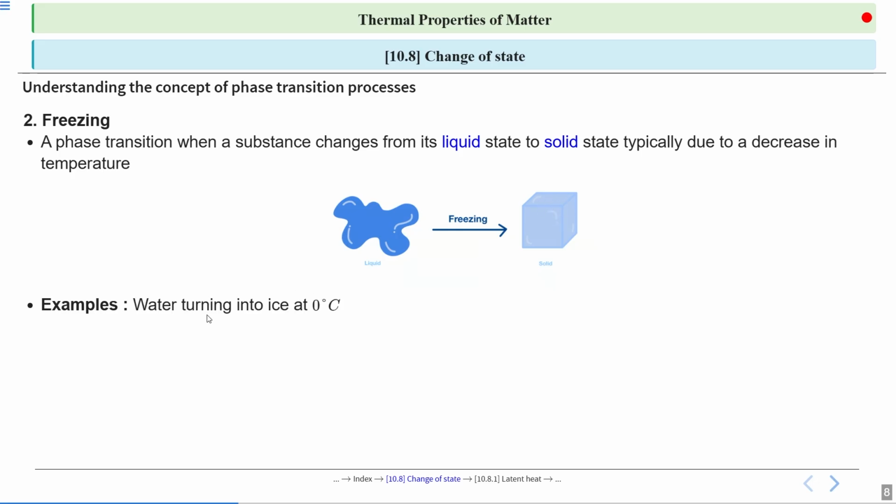Example, water turning into ice at 0 degrees Celsius. Frozen lakes are also an example of freezing. Lava solidifying into rocks. Alright. So this is a phenomenon known as freezing.